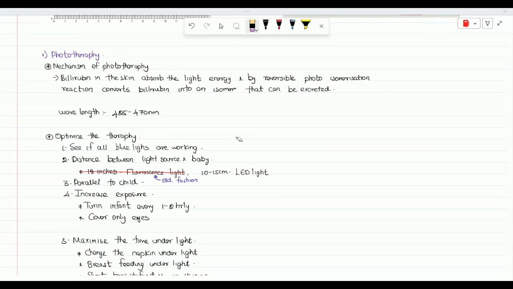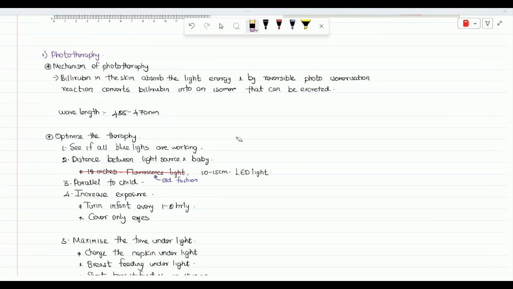And also we have to keep the baby parallel to the light, and as much as possible we have to increase the exposure to the light. To increase the exposure, try to keep the baby under the light as much as possible. Always try to feed the baby under the light, like we can express the breast milk and feed the baby. That is one best technique. If it can't be, and the mother wants to feed the baby only at the time of breastfeeding, we take the baby out, feed the baby, and put the baby back into the phototherapy bed. This is how we have to manage the baby.